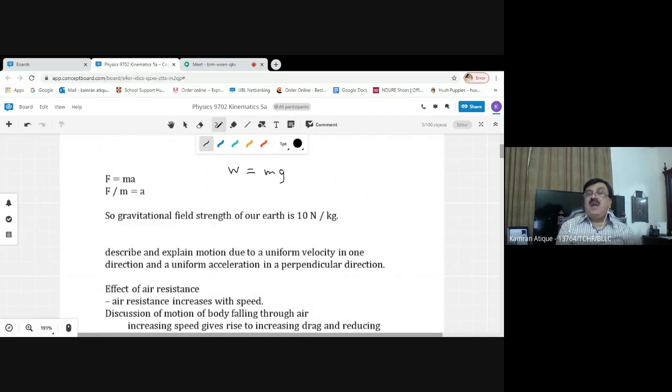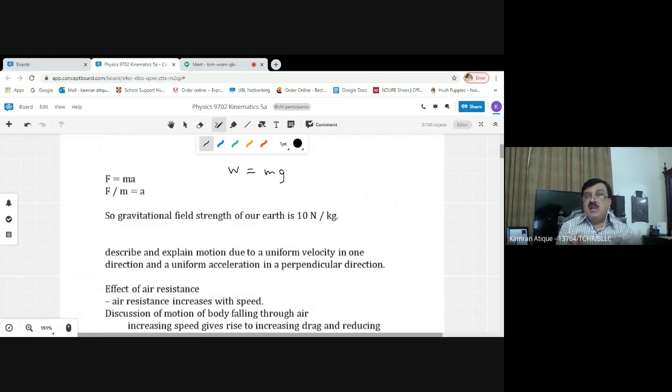So that's why every body, whether that particular body is of the mass of 1,000 kilograms or of 1 kilogram, on every kilogram the applied force by the Earth is the same. On 1 kilogram, obviously 10 newtons of force will be applied. On a 1,000 kilogram body, obviously 10,000 newtons of force will be applied, which is distributed uniformly, equal to 10 newtons on every kilogram of the body.